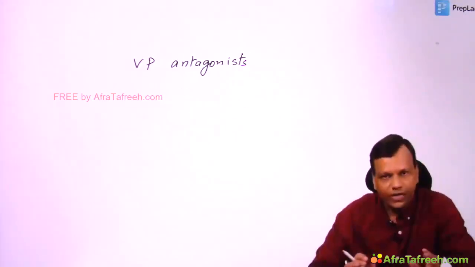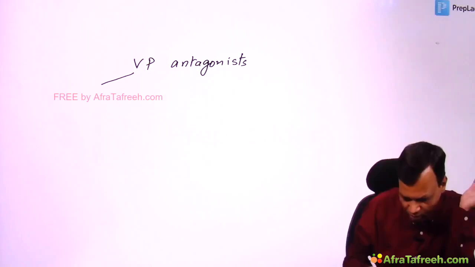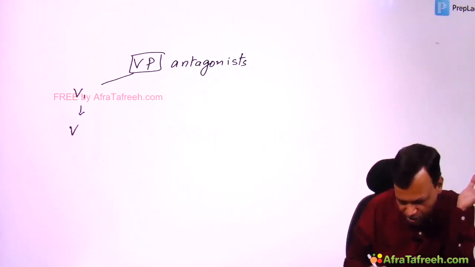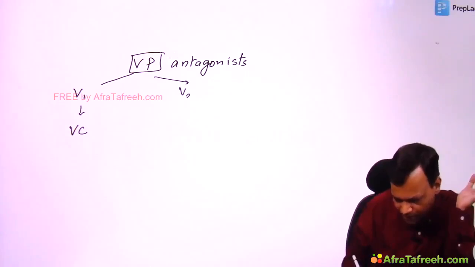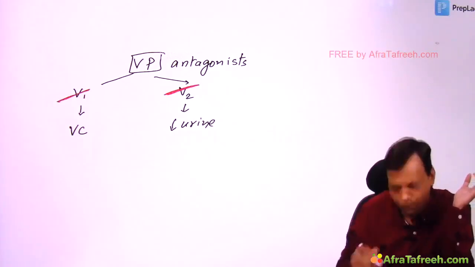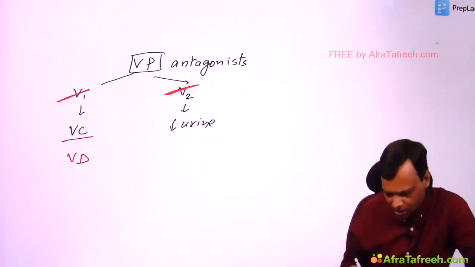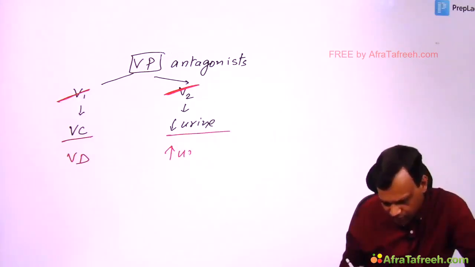Okay. The second group we can discuss are vasopressin antagonists. We just discussed that via the V1 receptor, vasopressin causes vasoconstriction, and via the V2 receptor it causes a decrease in urine formation. So if we block the vasopressin receptors, then the opposite will occur. That means instead of vasoconstriction, vasodilation will occur. Instead of decrease in urine, increase in urine will occur.